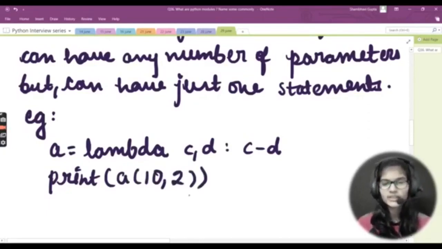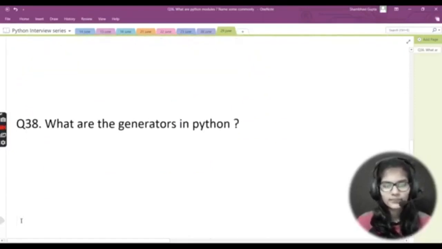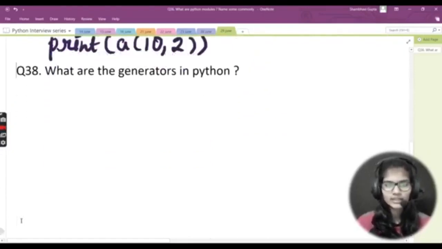This is how we declare the values, and this is the whole syntax. First you write a variable, then is equal to lambda, and for the lambda you put the variables on which you want to perform this function. Then you put a colon, and after that you write what you want to do. Let's say you want to do the subtraction c minus d. You just write that, and then you simply print out. After that, you write the variable name and the values for which you want to do the subtraction, and that's it. Let's come to the next line here and go above to see the next question.